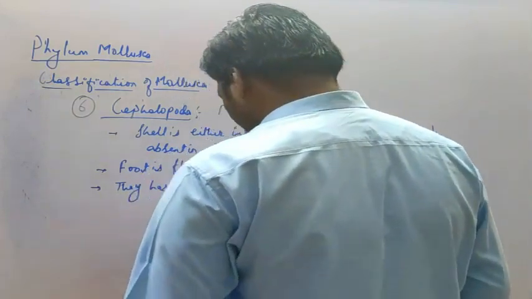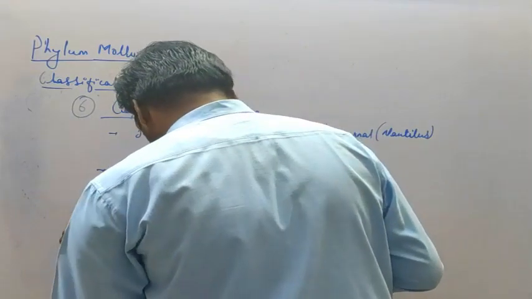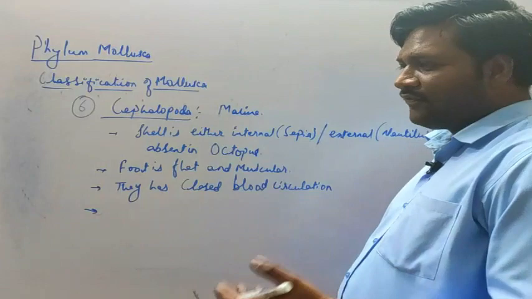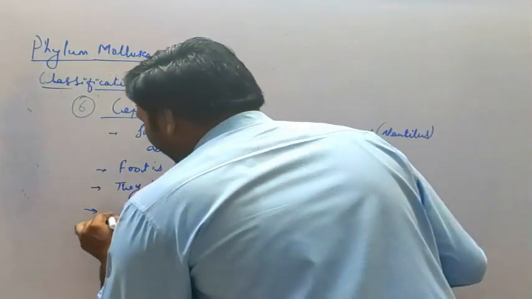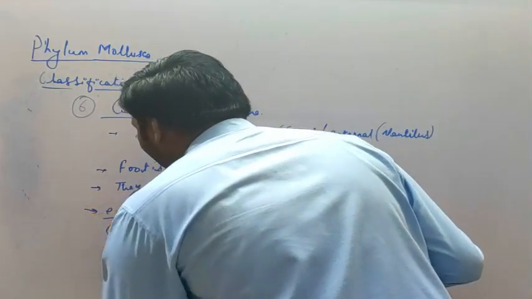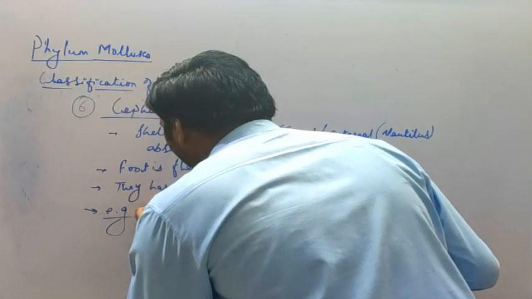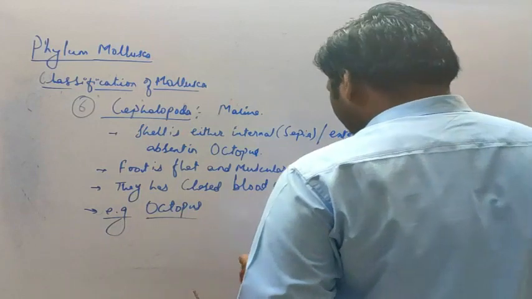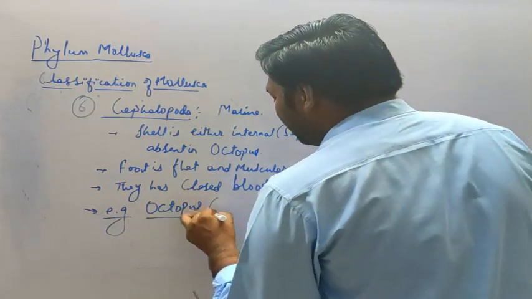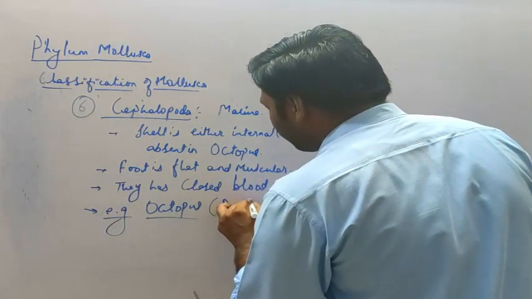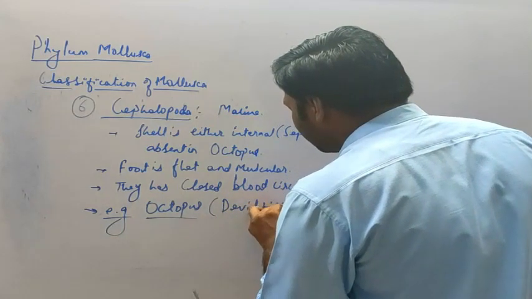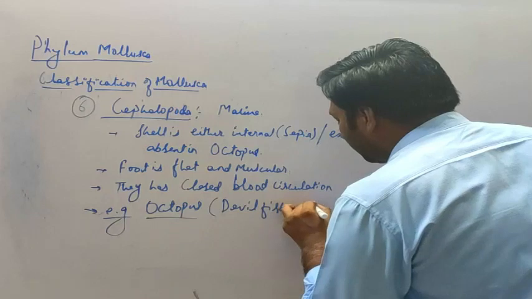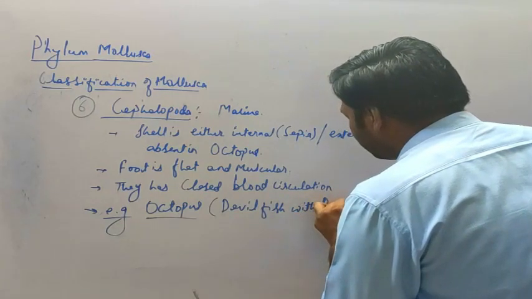The next, they release ink into the water for the defense mechanism. The next example is the octopus, which is also called the devilfish, with 8 arms.